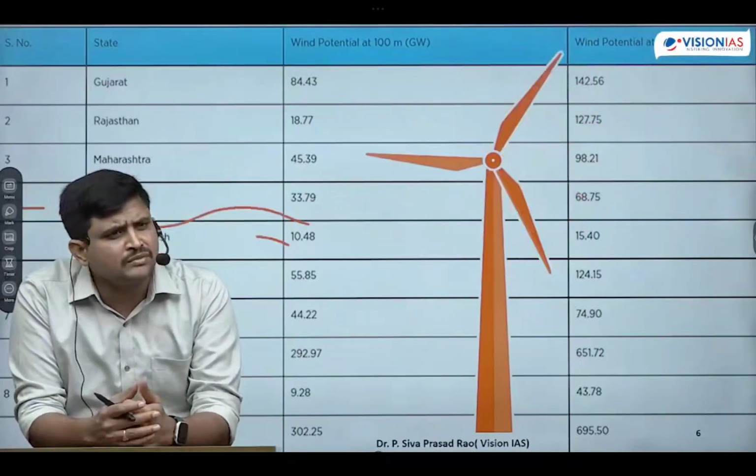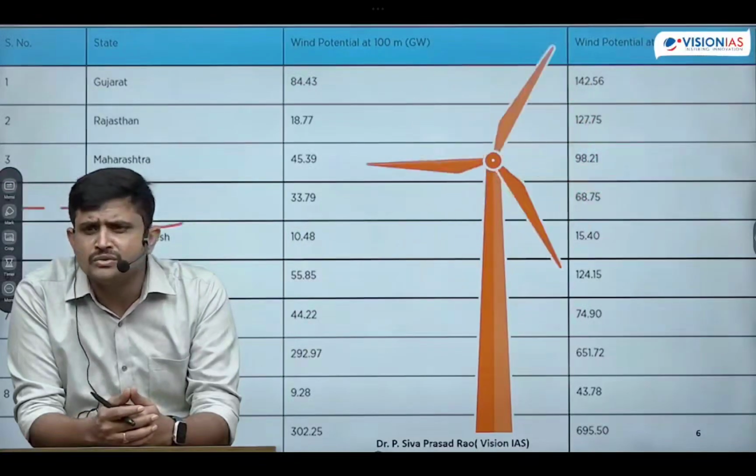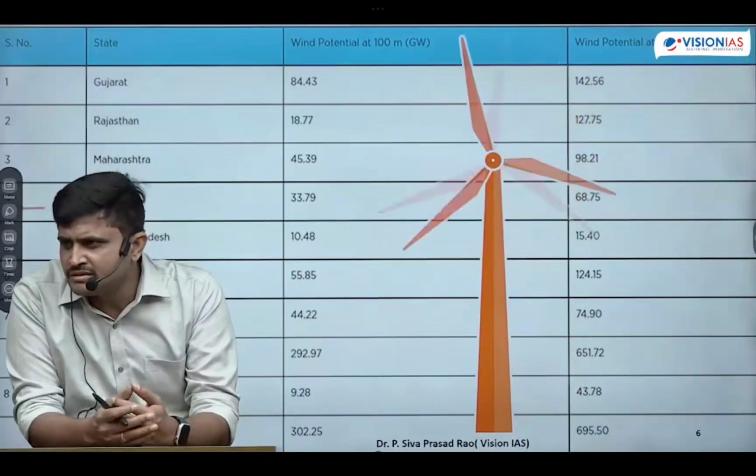To overcome these practical problems, the government of India has started focusing on establishing wind power plants in coastal areas and mid oceans. If it is in coastal areas, no bird movement will be there.